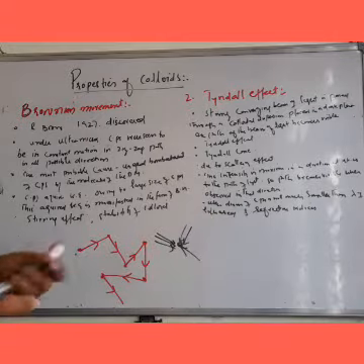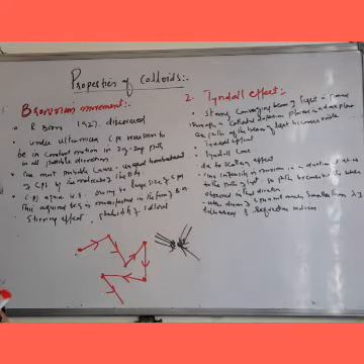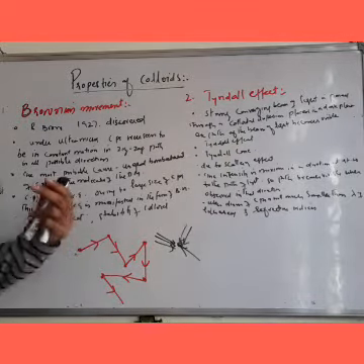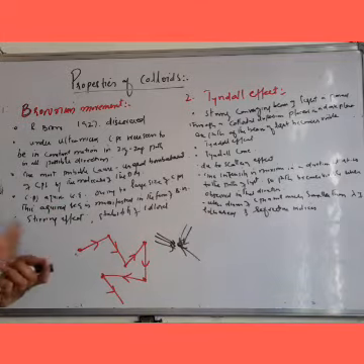During this bombardment, the colloidal particles acquire the same kinetic energy as possessed by the molecules of the dispersion medium.